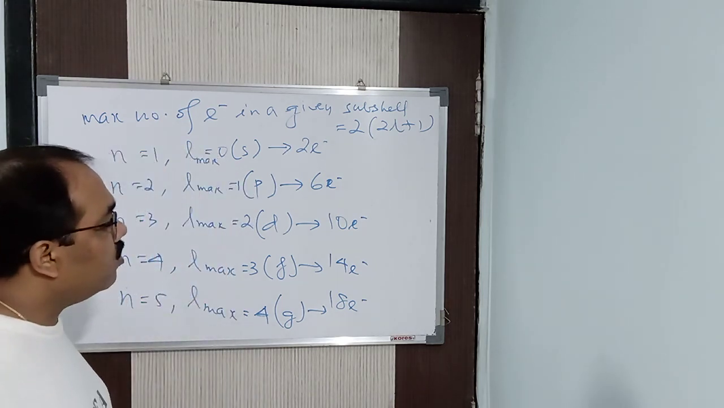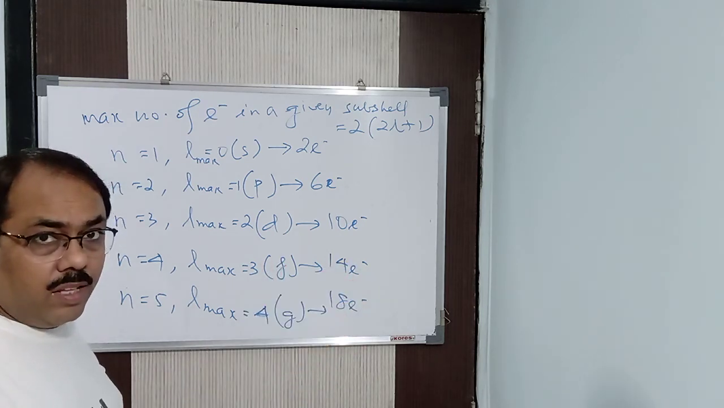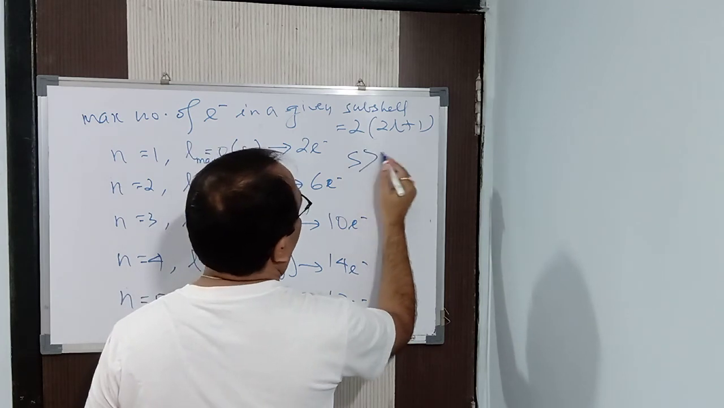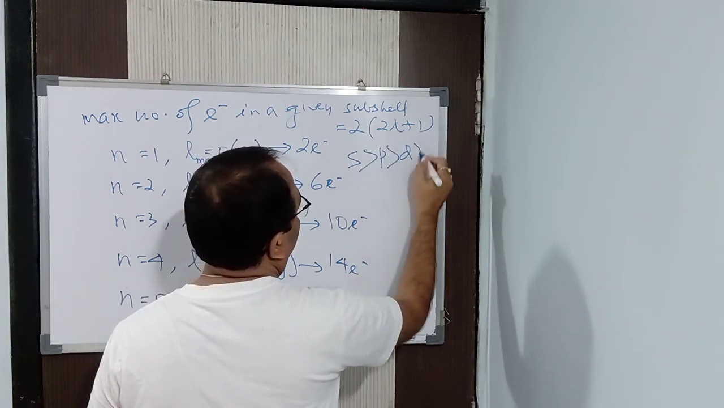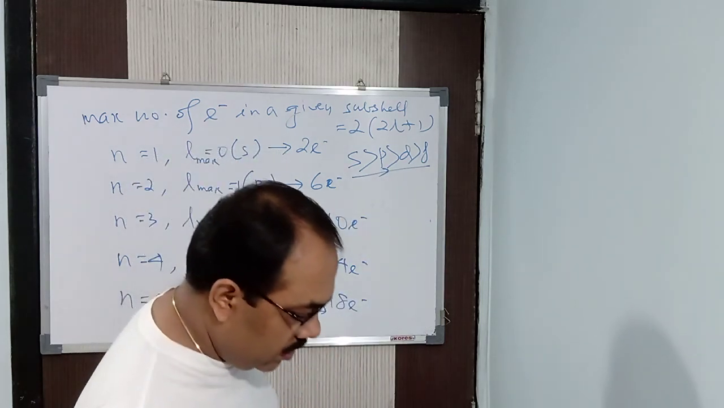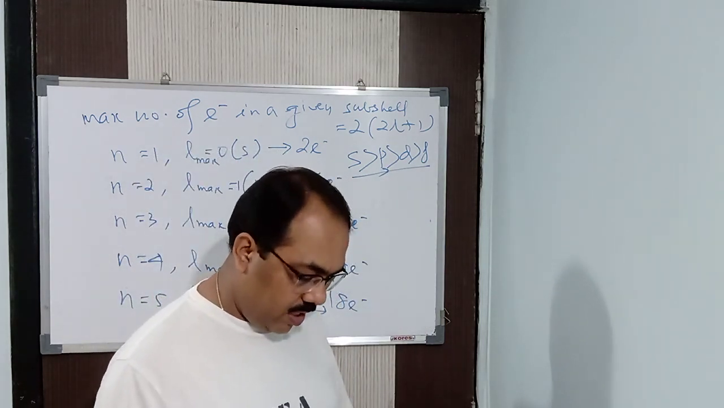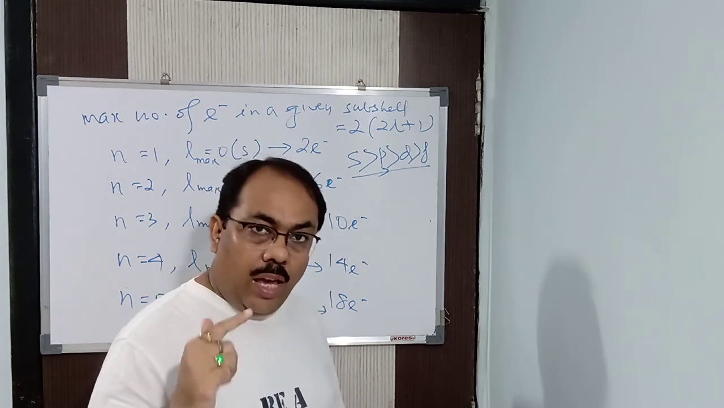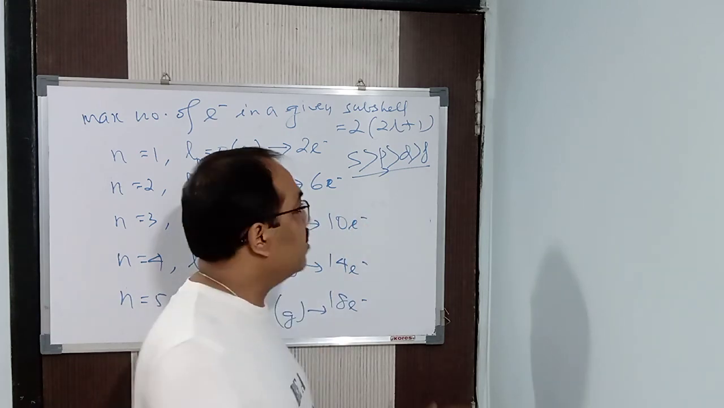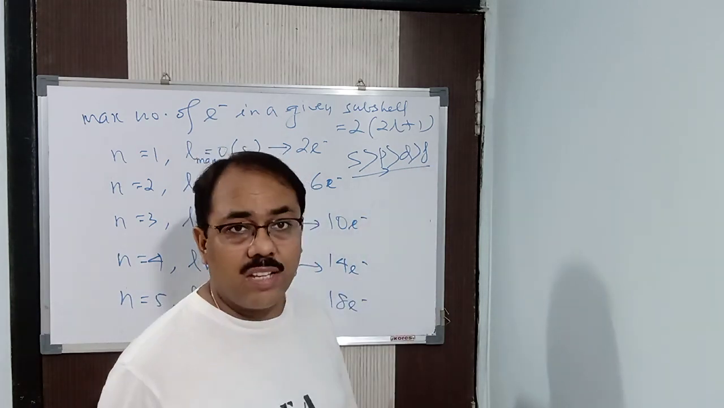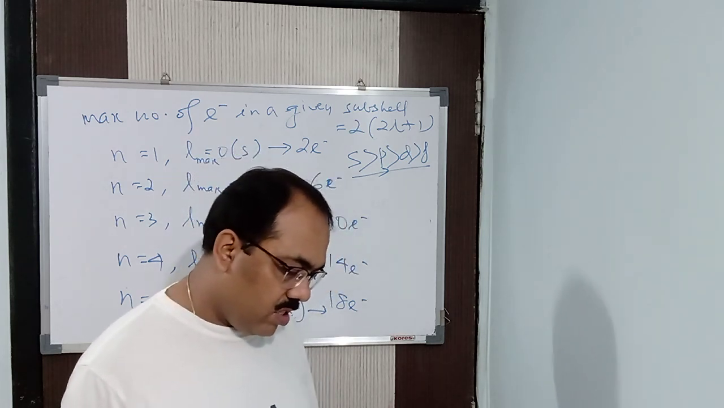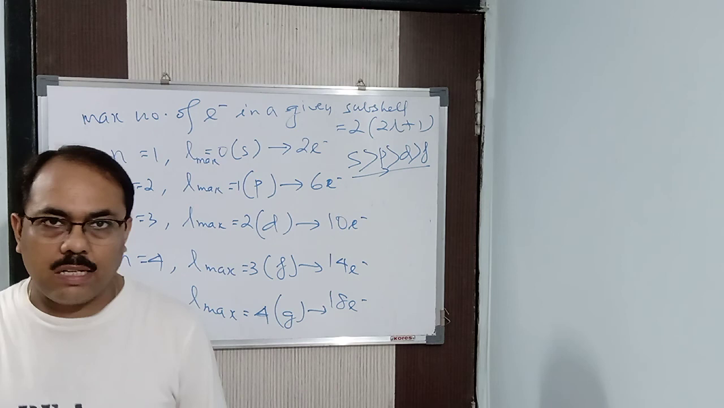Next is that when the electrons are filled in a particular subshell, the energies of the subshells increase in this manner: S, then P, then D, then F. That is, the S subshell is nearer to the nucleus, then the P subshell, then the D subshell, then the F subshell. This is the distance from the nucleus. Got it? Clear? So this designation, the nucleus that I said, next I will say in the next video.